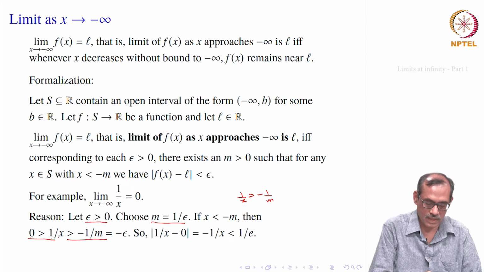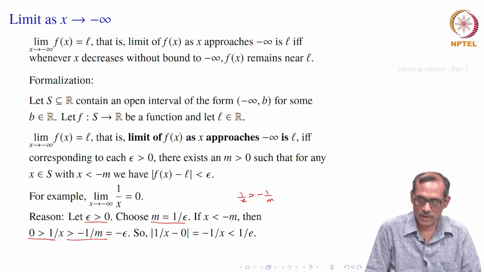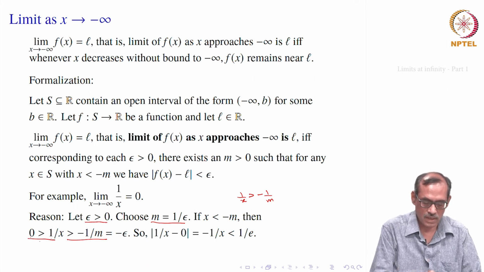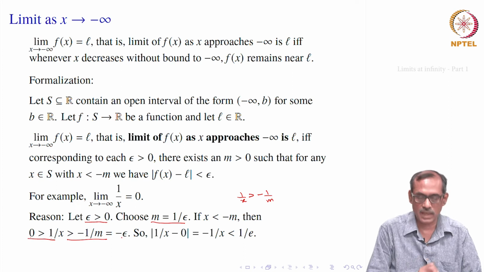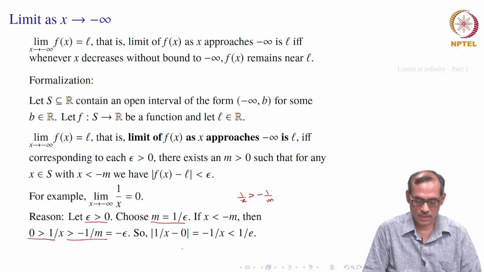That 0 is greater than 1 by x, that is 1 by x is negative and it is bigger than minus 1 by m. But minus 1 by m is minus epsilon. So, we get 1 by x is bigger than minus epsilon. So, mod of 1 by x minus 0, which is mod 1 by x. Now, since x is negative, it becomes minus 1 by x.